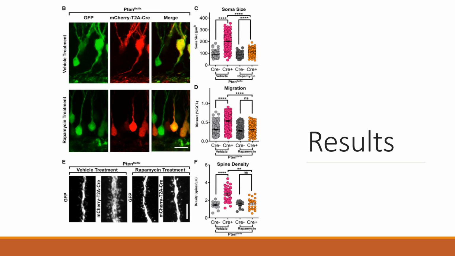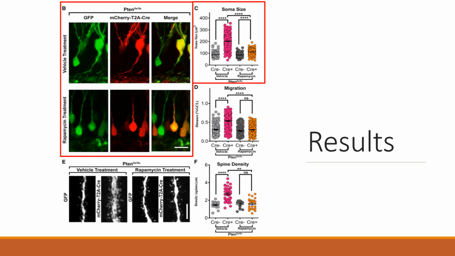Moving into the results, after knocking out PTEN in the newborn granule neurons, which are red labeled cells in this figure, immunohistochemical analysis revealed that rapamycin treatment significantly rescued the greater soma size observed in vehicle-treated PTEN knockout granule neurons.